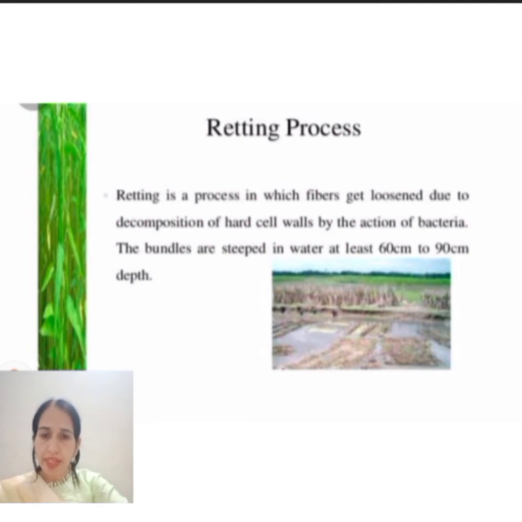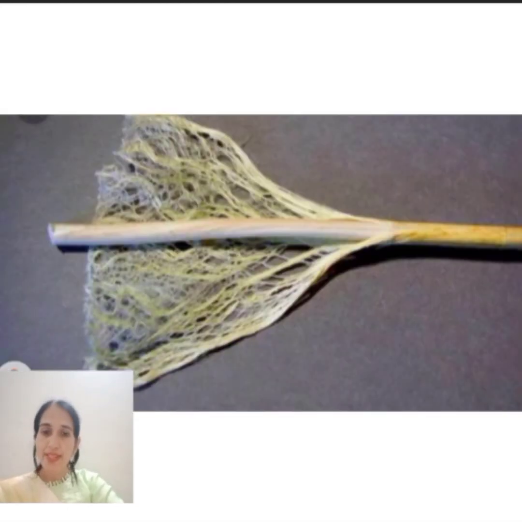Let me read the content. Retting is the process in which fibers get loosened due to the decomposition of the hard cell. The hard cell is broken down by the action of bacteria, and the bundles are steeped in water at least 60 to 90 centimeters deep. After putting it in the water, microbes come, decompose the hard shell and make it soft, and it helps to make fabric like this, or nets.